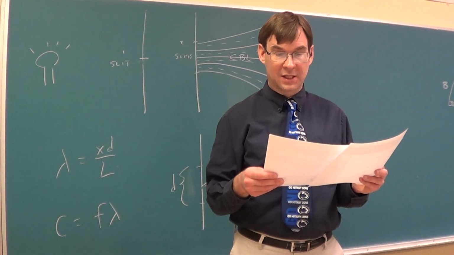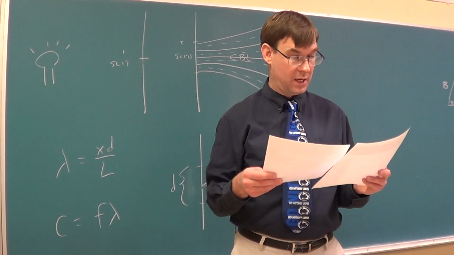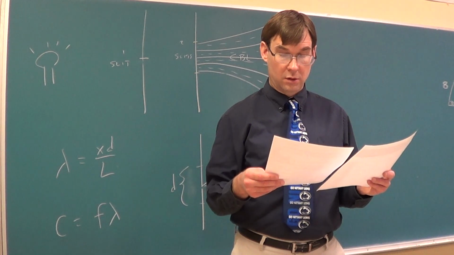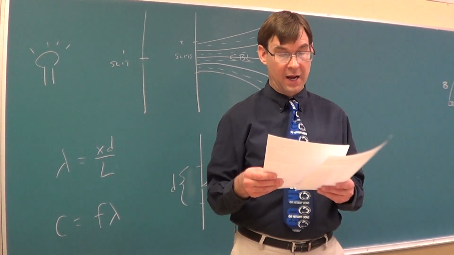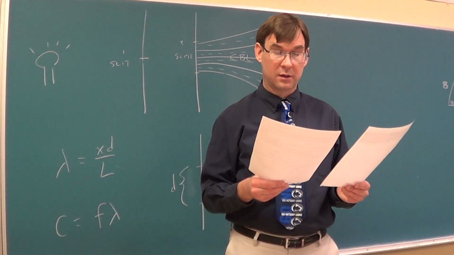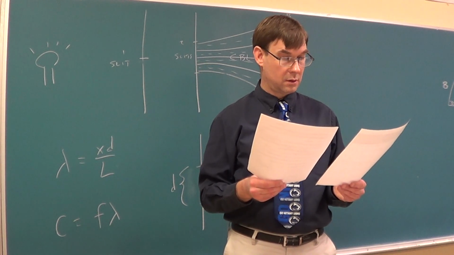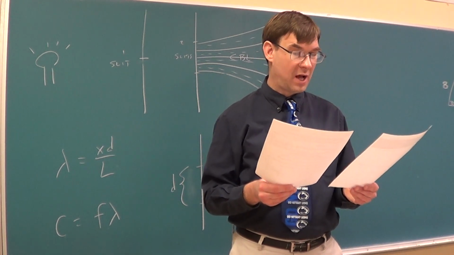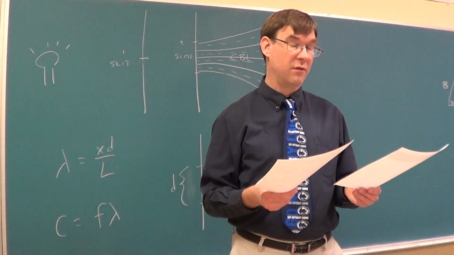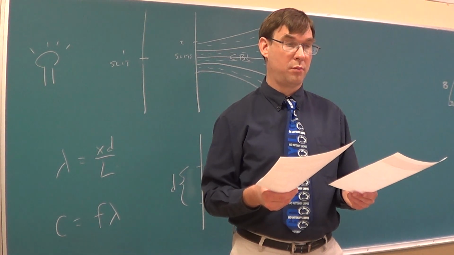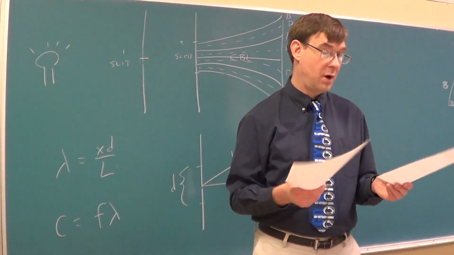So antinodal, I'd say the interference is constructive, and nodal the destructive, and then tell whether it's bright or dark. The constructive one is going to be bright, and the destructive one will be dark.